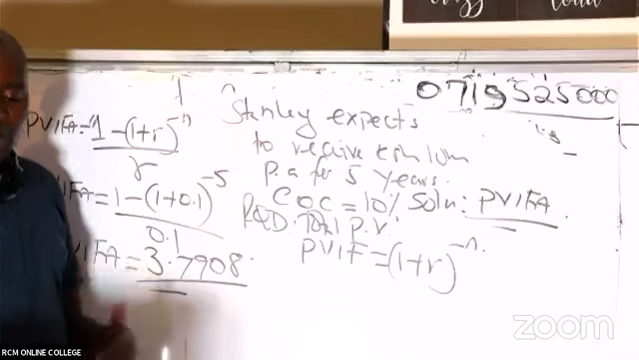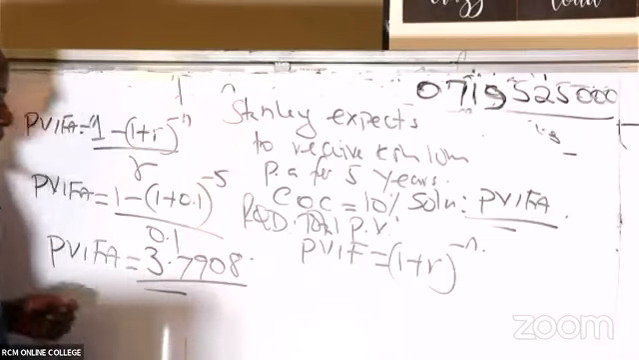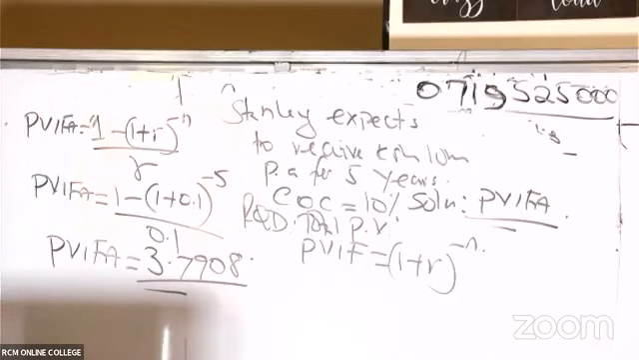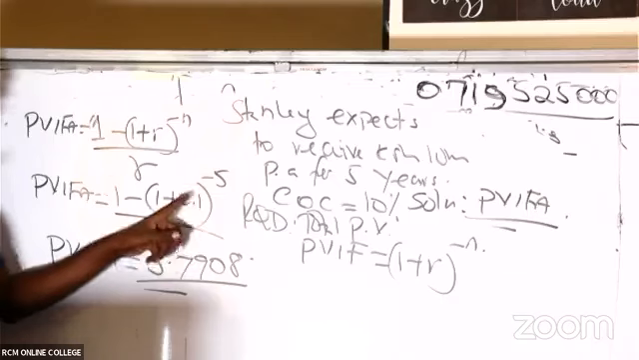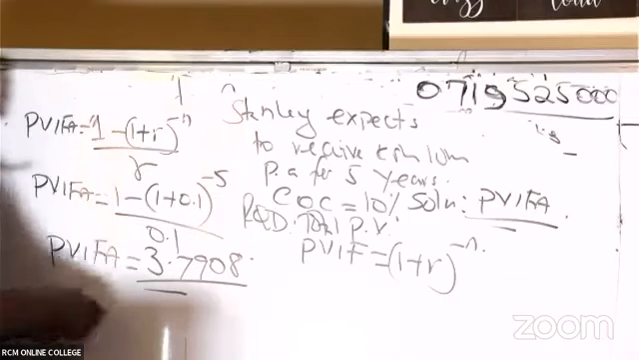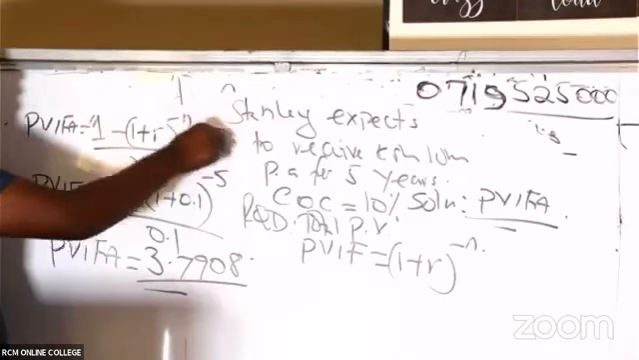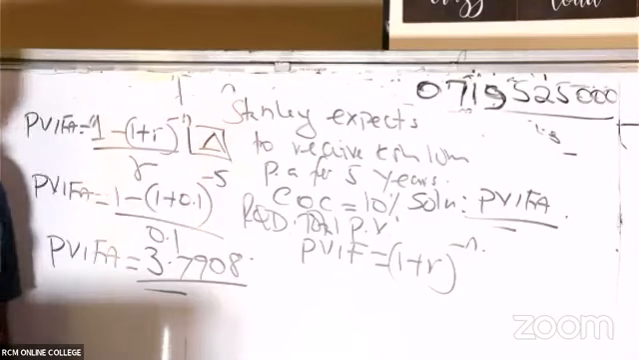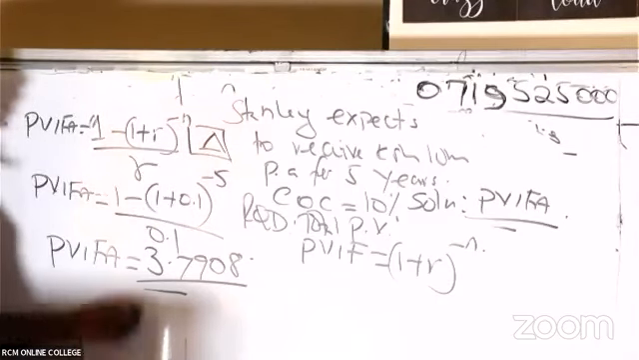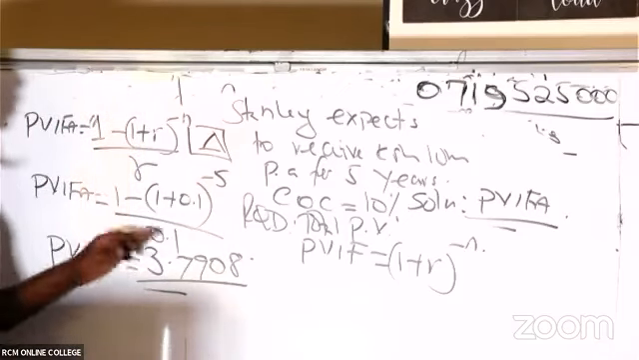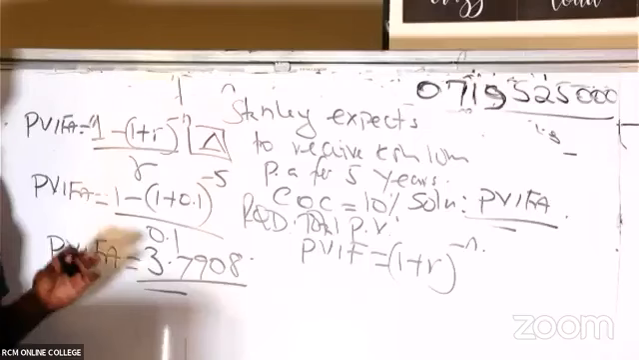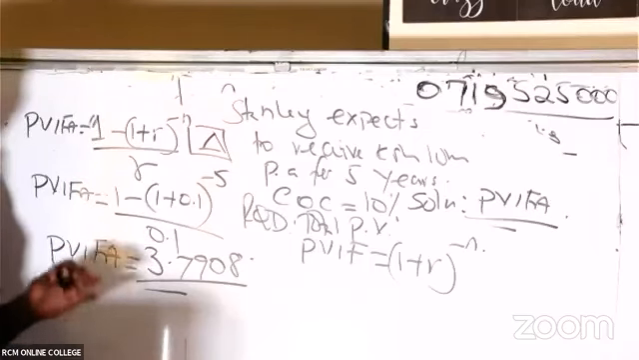3.79. I would want to repeat severally until we really appreciate this. 3.7908. How did I get this? I took 1 minus 1.1. Then ensure that you know how to raise like this. So you raise to negative 5, and then you say equals first. Once you say equals, you are able to get the numerator. Whatever answer you get, you say divided by 0.1.